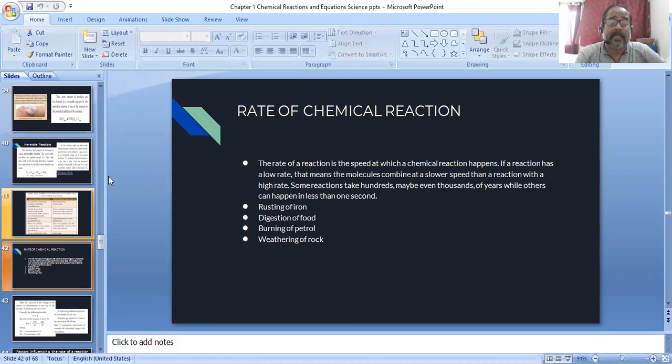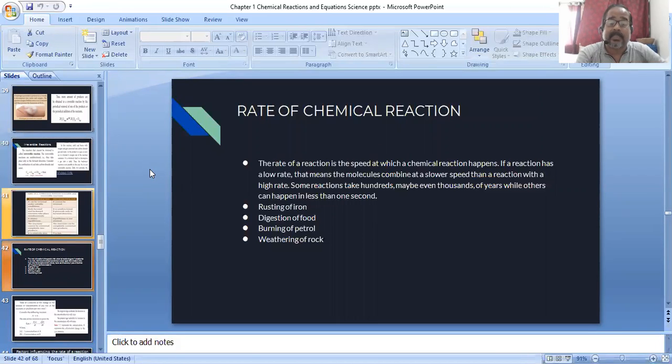The rate of chemical reaction is the speed at which a chemical reaction happens. If a reaction has a low rate, the molecules combine slowly and the speed is very slow. Some reactions take hundreds or even thousands of years, while others can happen in less than 1 second.